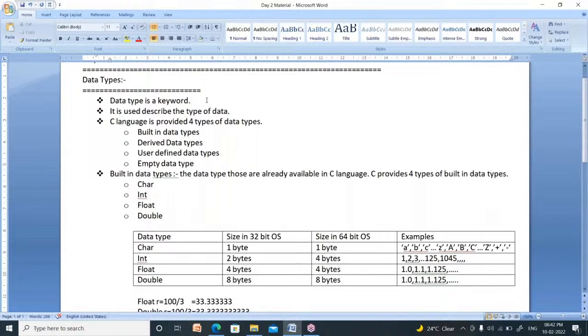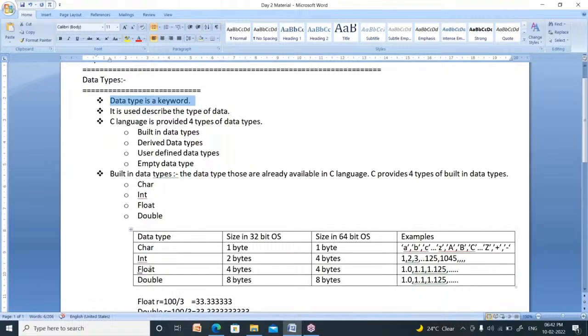There is a town Hyderabad. It was already named. Our country name India was already defined. Some names are already defined inside the computer, inside the C language. Those names are nothing but keywords. Now, character, integer, float, double, all these are keywords. So, data type is a keyword.